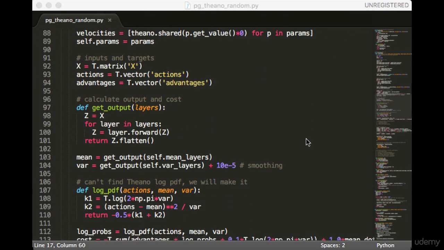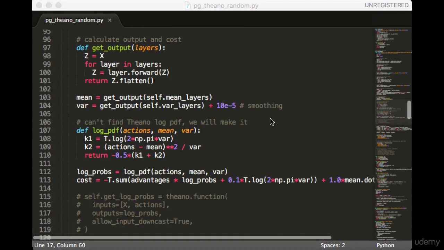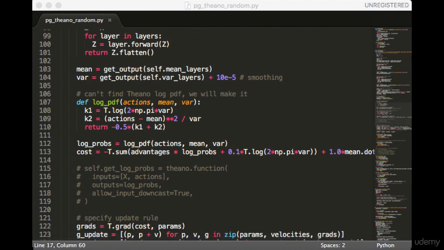The next step is to declare inputs, advantages, and actions as before. The getOutput function is useful since getting the output for both the mean model and the variance model is the same. We add a little bit of smoothing to the variance to aid in exploration. Next, we create a function for the log PDF of the Gaussian. This is a formula everyone should be familiar with by now.